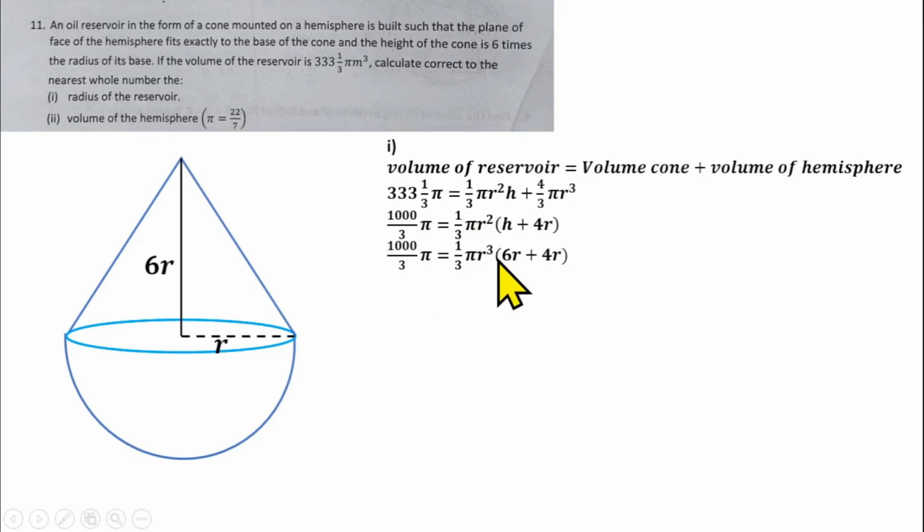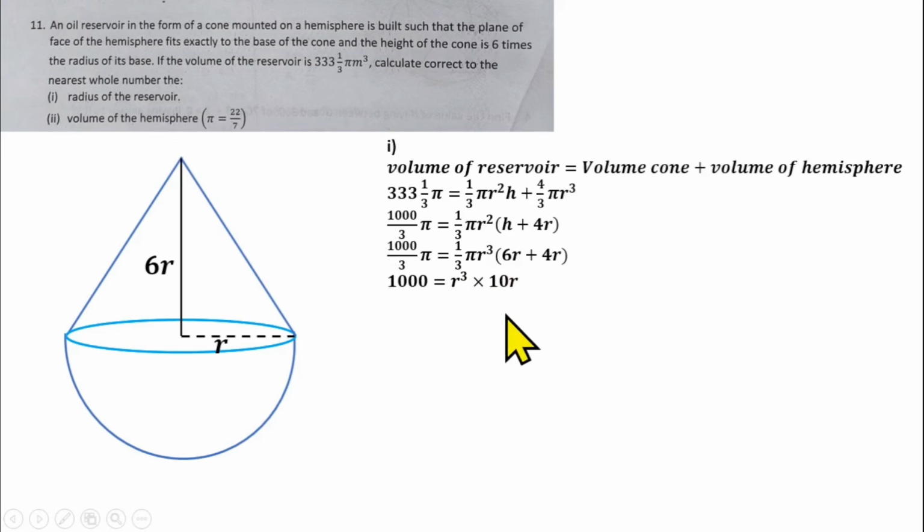Okay, I have not done that yet. Okay, let's go on. So we have that our h, which is the height, is 6r. So we can replace that h with 6r plus 2r instead of 4r. So 6r plus 2r should give us 8r instead of 10r here. Then 3 can take care of 3 here. Pi can cancel pi. You'll be having 1000 equals r cubed times 8r.